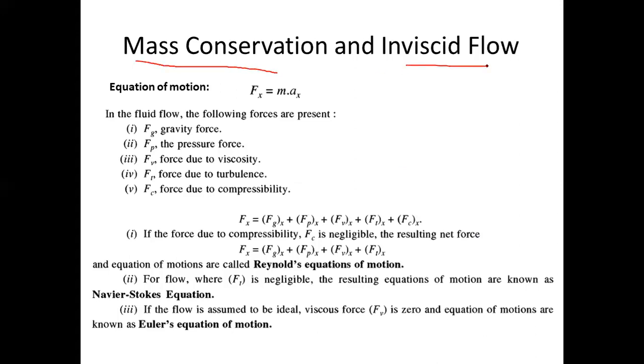So mass conservation, we know that this is one of the principles, one of the laws of nature, that mass can neither be created nor be destroyed. Fine. So mass is fixed, mass is constant in the universe. So that is called mass conservation. And one of the laws based on the mass conservation principle we had studied earlier. What is that law, or what is that equation which we had studied earlier, which was based on mass conservation?